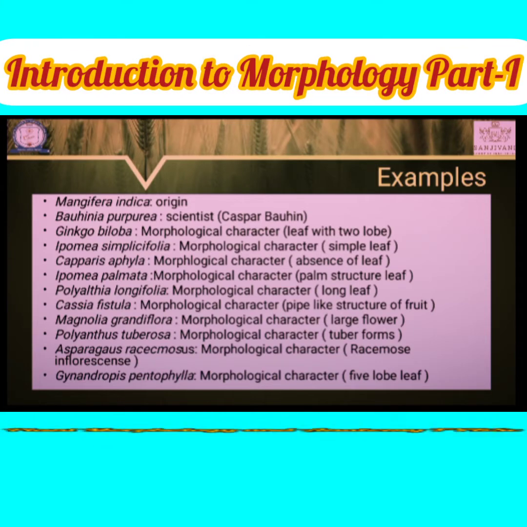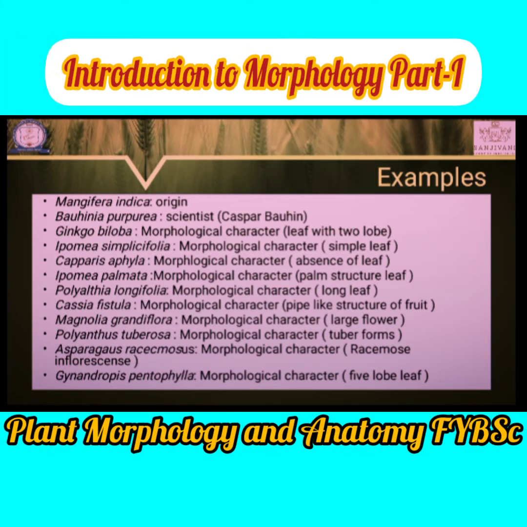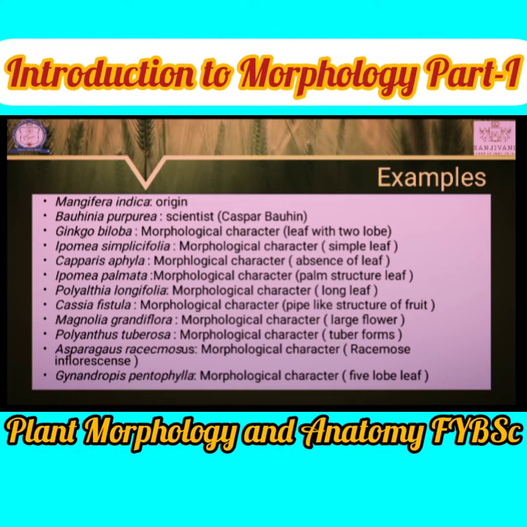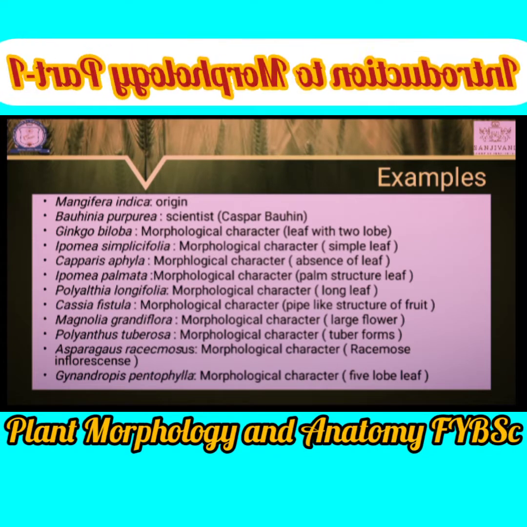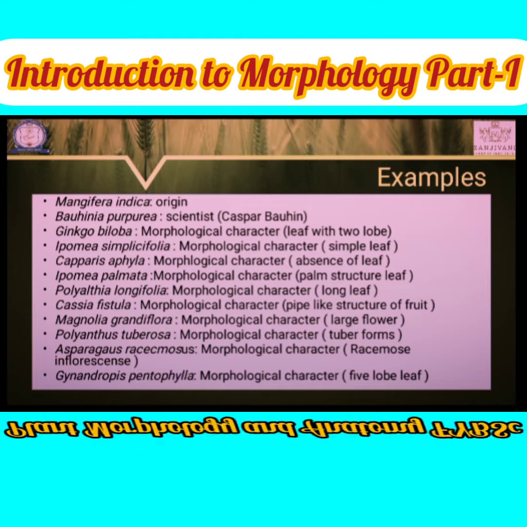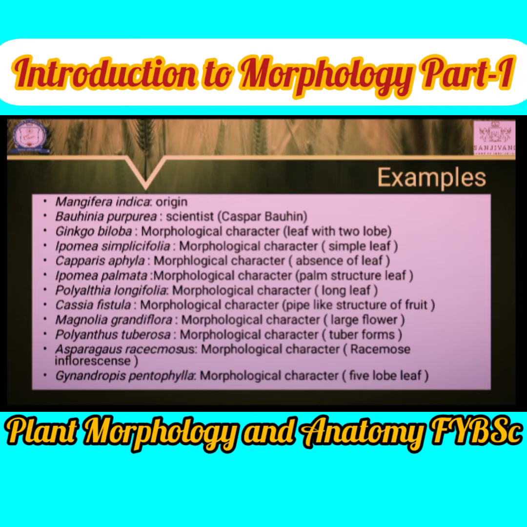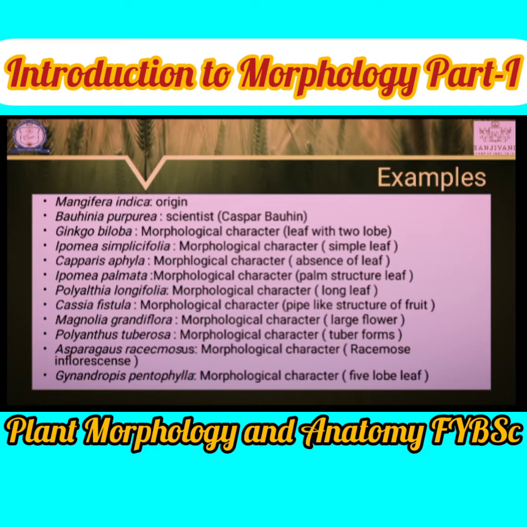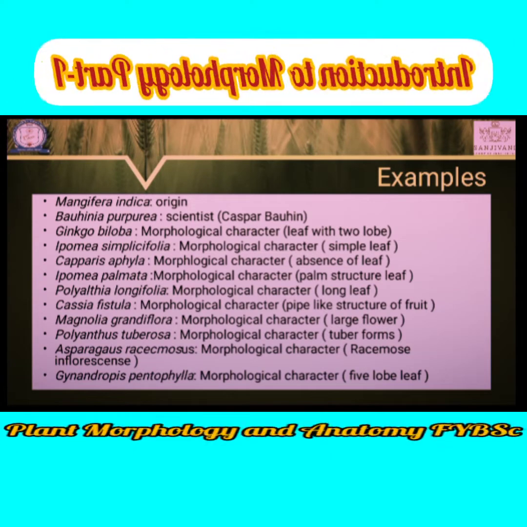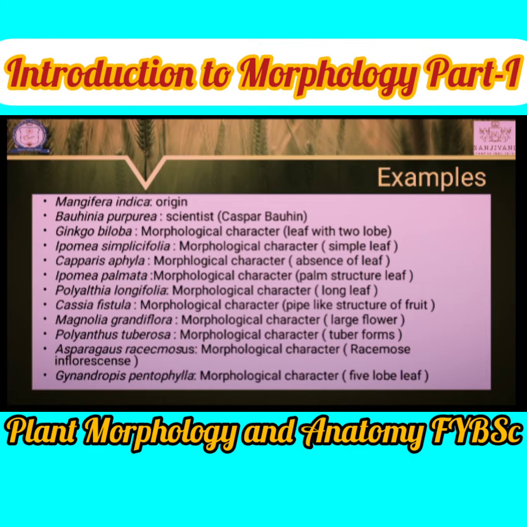The leaf is simple. Then Capparis aphylla, the name is given on the basis of a morphological character. Leaves are absent, due to which such a plant is named Capparis aphylla.